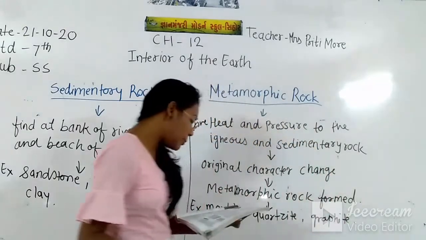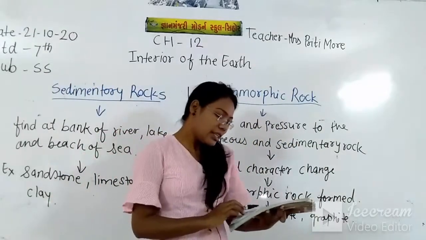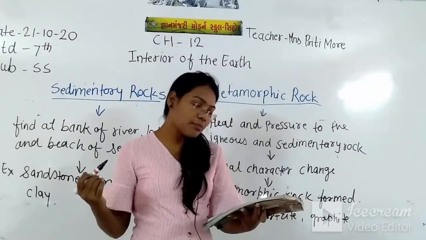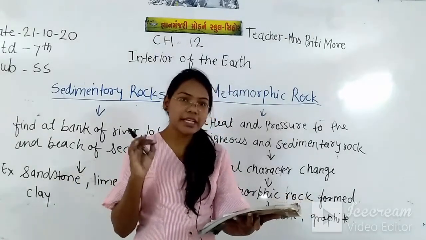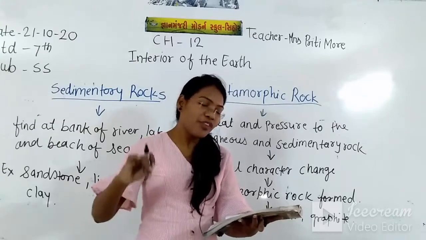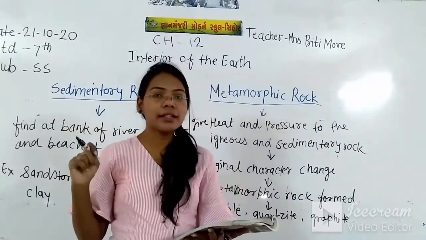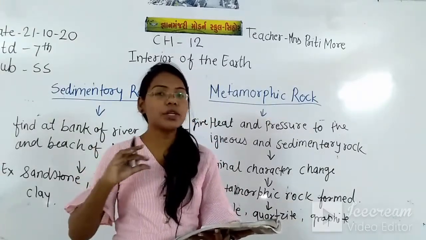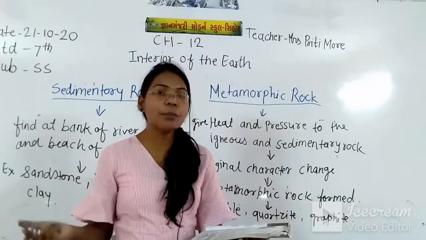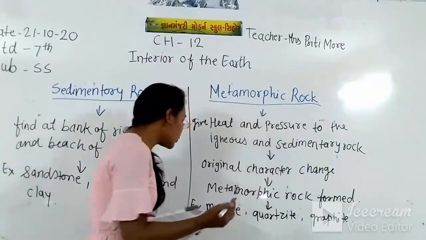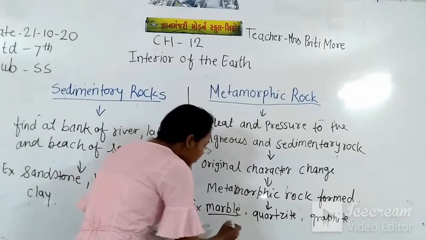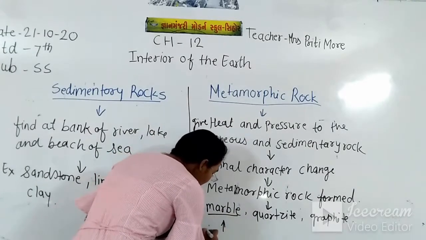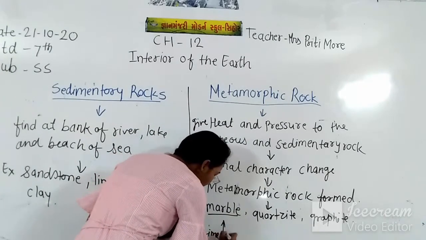Then how does the marble become? Limestone changes to the marble, and limestone is an example of sedimentary rock. When we give the pressure and heat to the limestone, then its original character changes and it forms a new rock, and that new rock is called marble. It is made by the limestone.